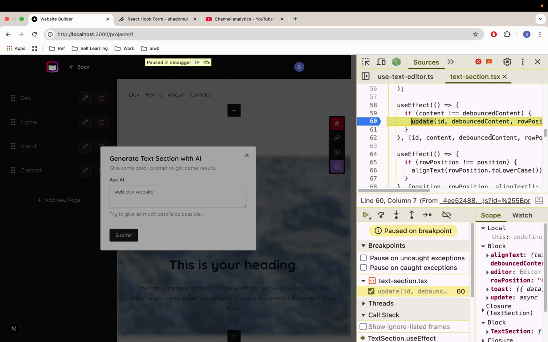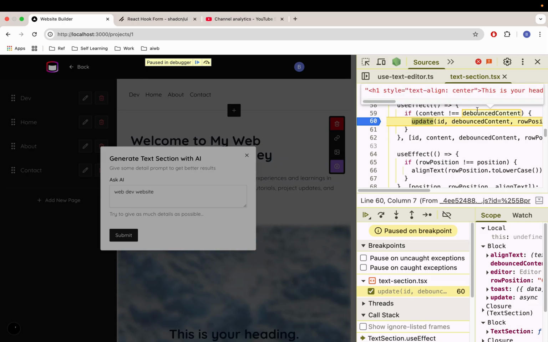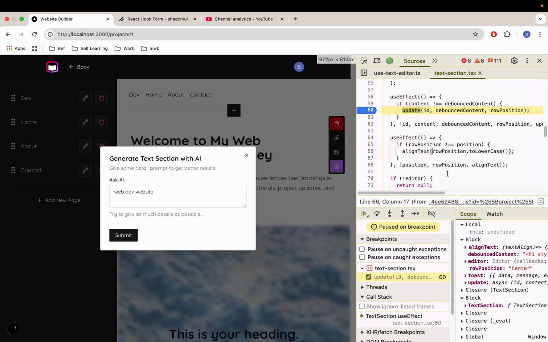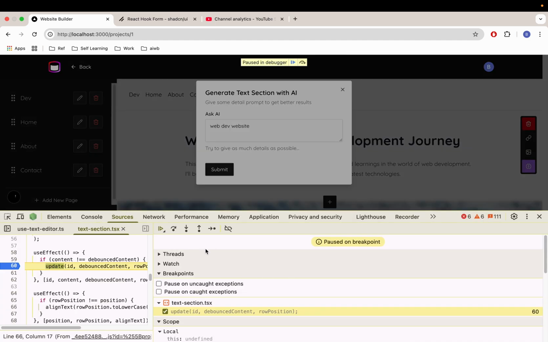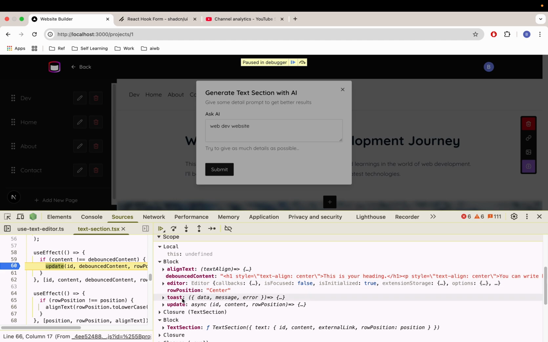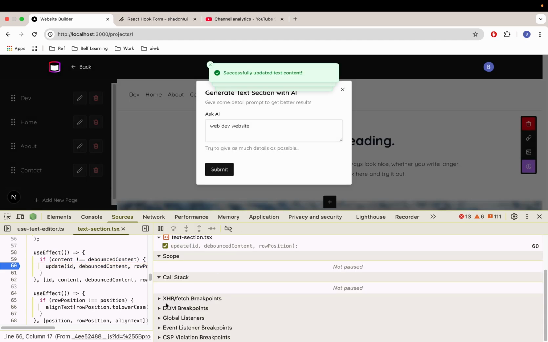Web dev submit. So content, welcome to my web development journey, right? And then the content is this is your heading, right? So in this case, when content changes, this hook runs, and then the older one is just sent to the database again. Let me try a little bit more. Yeah, so I think that is what is happening. Let me make it a little bit smaller so that I can see. Maybe I can bring it to the bottom here. Let's check down here. So we want to see debounce the content. Yeah, so it's just overriding the newer one with the older one, which is no good, right?